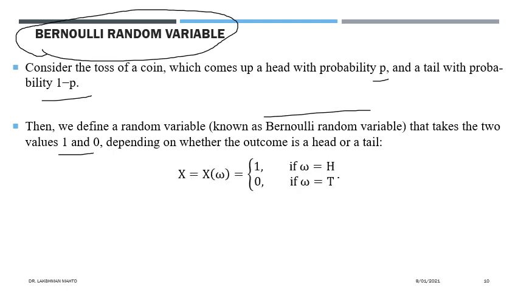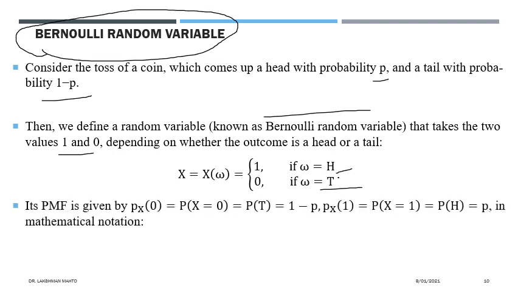So we can say that this random variable is defined this way: x takes value 1 if your outcome is head, and x takes value 0 if your outcome is tail. Okay, so we have this random variable. Then what is the probability mass function? We have to calculate the value of the probability mass function for each value of x. If x equals 0, what is its value?